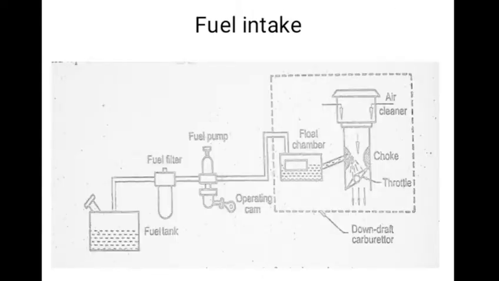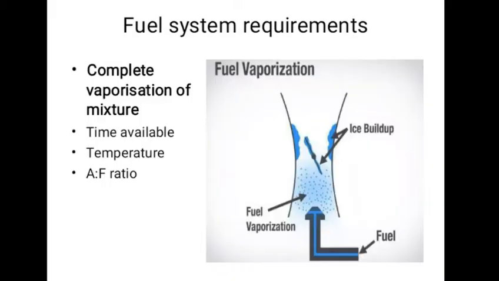Now let's look at how the mixture is supplied to the engine. During the suction, the air is sucked as vacuum is created inside the engine cylinder. The fuel is injected in the airstream from the carburetor and a mixture is supplied to the engine cylinder. Now there are certain requirements which the fuel system needs to satisfy. So let's discuss each of them one by one.